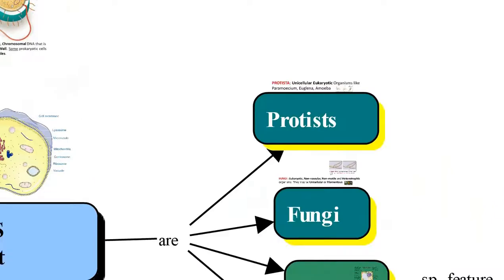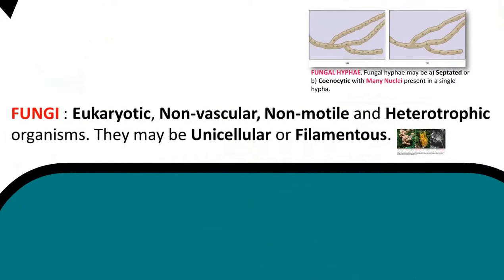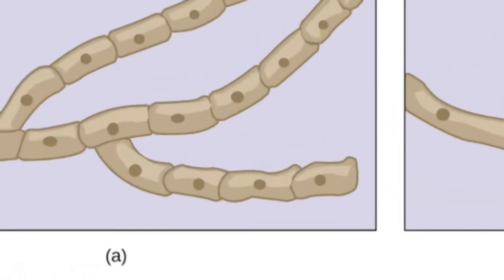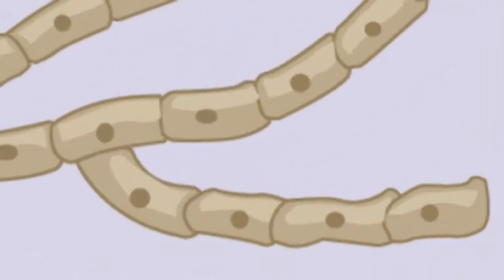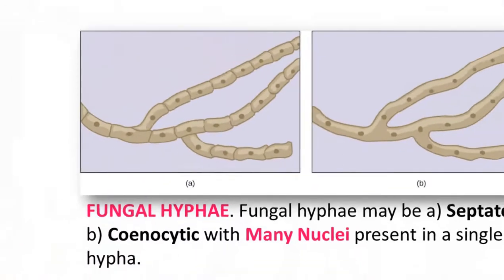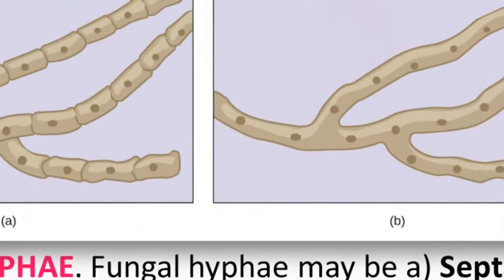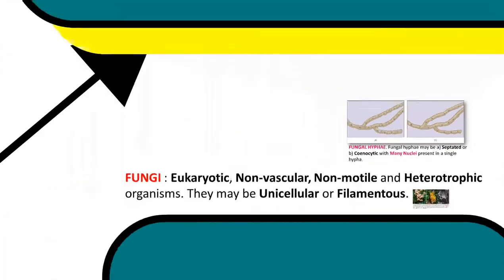And coming to the fungi, these are eukaryotic, non-vascular, non-motile, and heterotrophic organisms. They may be unicellular or filamentous in nature. In the fungal hyphae, we can see the presence of the nucleus. That may be a separate, single nucleus, or it may be coenocytic. But we can see the presence of the nucleus in the fungal hyphae.